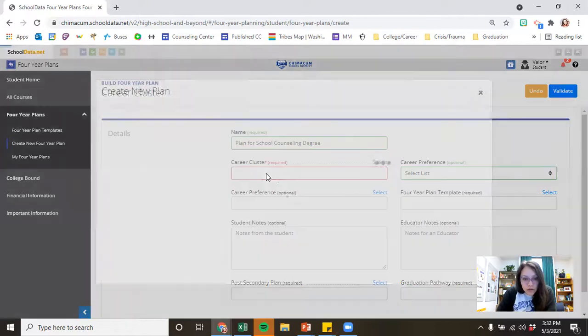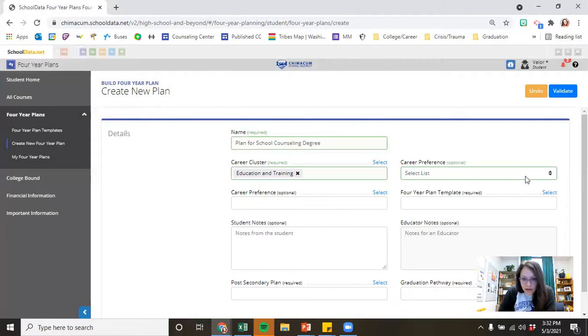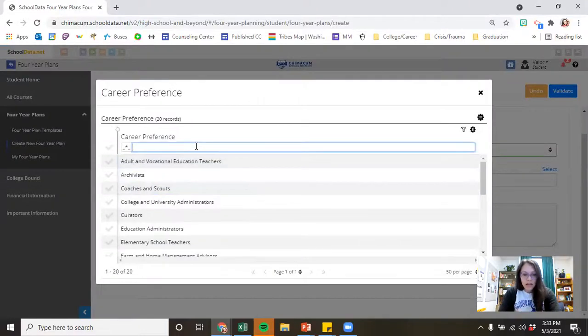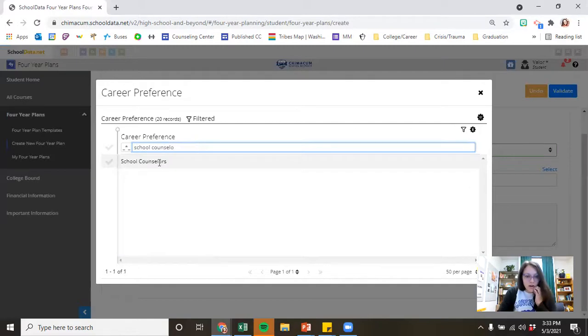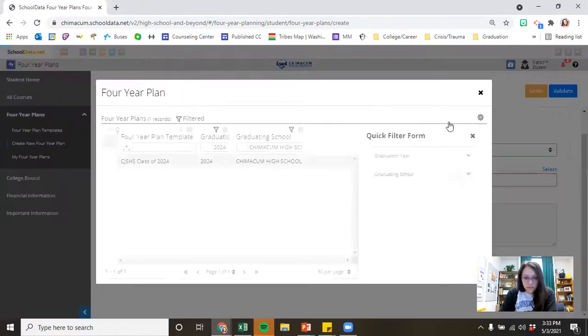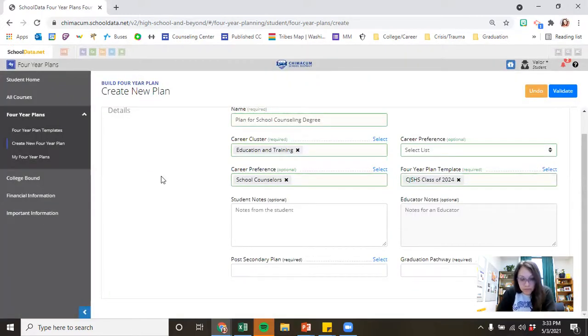So let's see, career cluster, that's going to be education and training. And I remember that because I did all my research. Career preference, that's optional, so I don't have to fill that in. Let's see here. I could though, since I know I'm thinking about school counselor. I can just type in here, school counselor. Okay. 4-year plan template is required, so I'm going to select this, and it's just going to pop up the template for my graduation year. So pick the one that pops up for you.